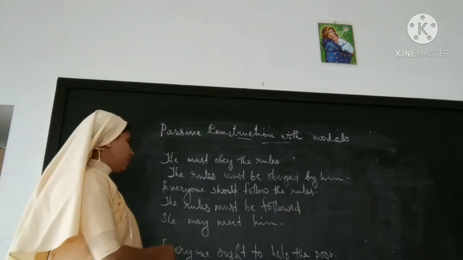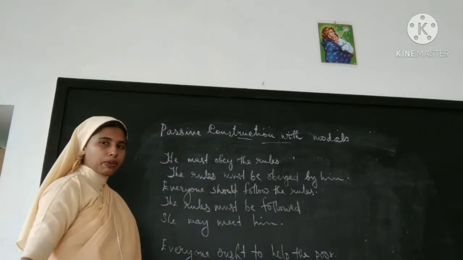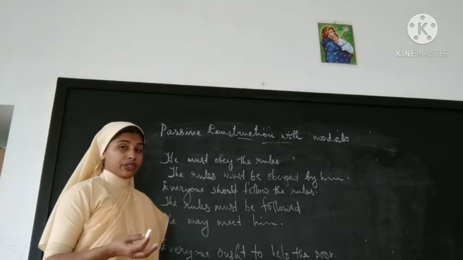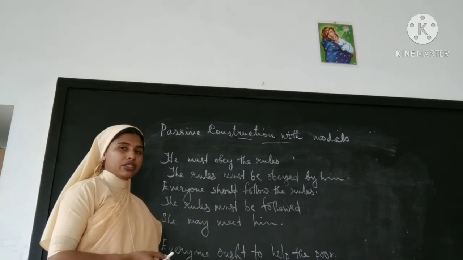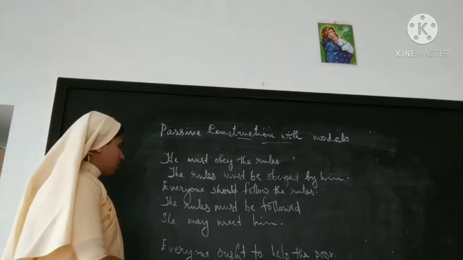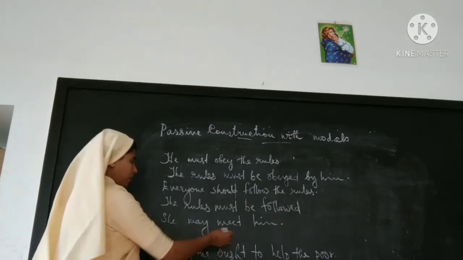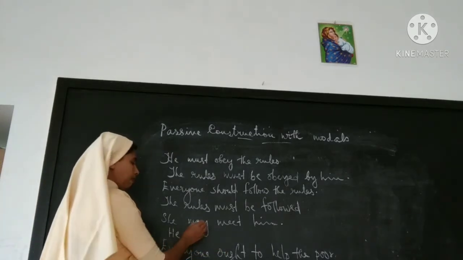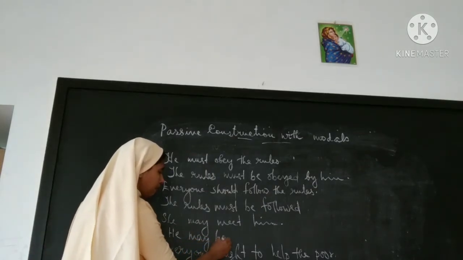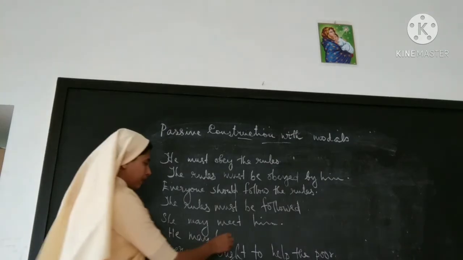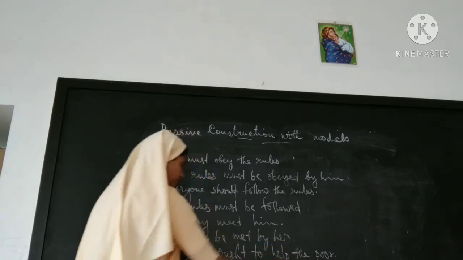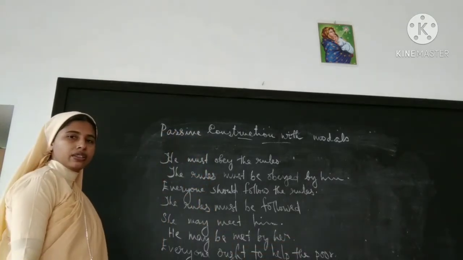The rules must be followed is enough because there is agentless passive. There is no particular mention about who. Everyone. Okay, that's indefinite. So the rules must be followed. That's enough. Next, she may meet him. We'll take object first. He may, may be, then B3 form, met by her.